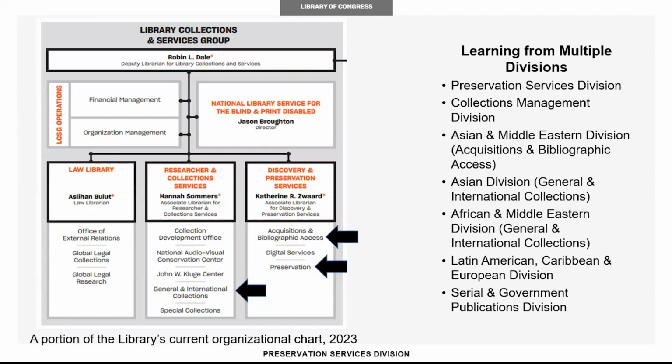While working in the Preservation Services Division, I learned how to do quality control on bound serials and monographs in many different languages. This process involves checking the call number, title, and barcode on a book to make sure that it matches the data in the Integrated Library System, or ILS. The ILS is a system that the library uses to keep track of the items that it has.